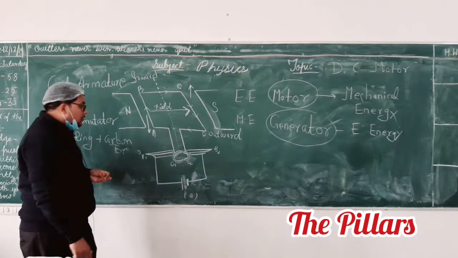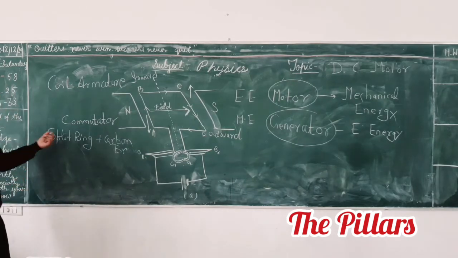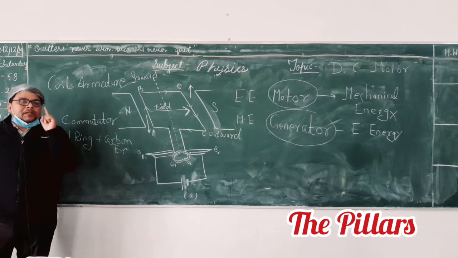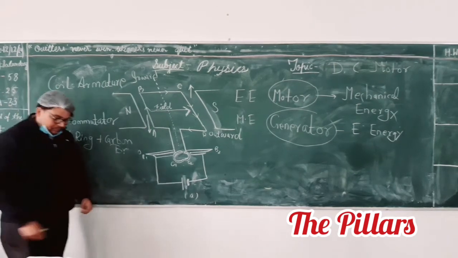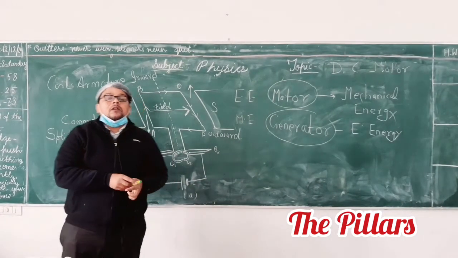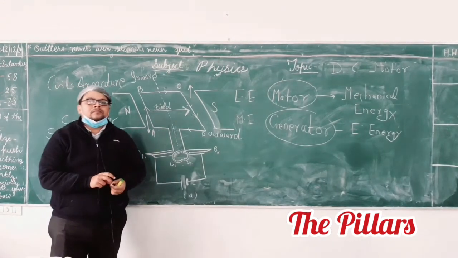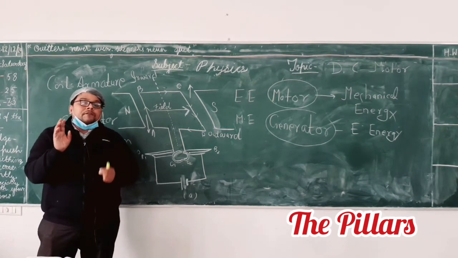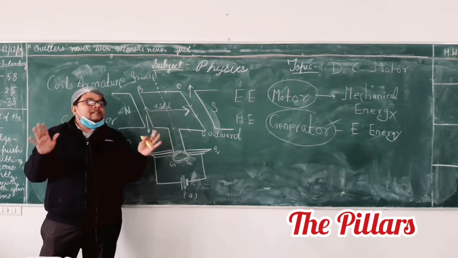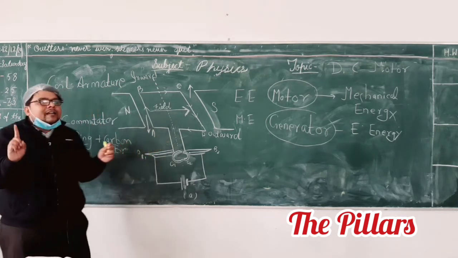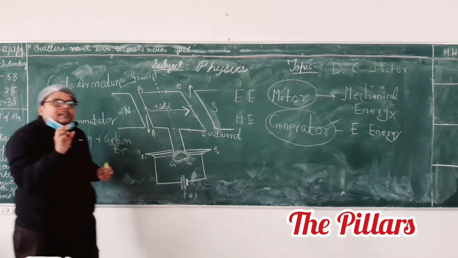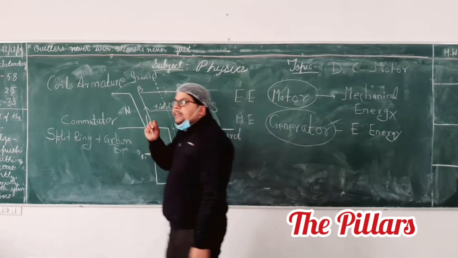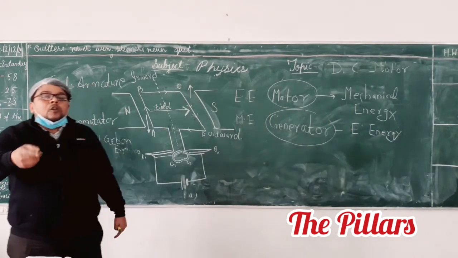Easy, sir. Sir, please tell all the names, commutator and all that. The commutator actually consists of your split ring plus carbon brushes. Now, why are we using carbon brushes or graphite brushes? Can anybody tell? We are using graphite. Very good. Graphite has a lubricating property, plus it conducts electricity. Carbon is an insulator actually, but graphite is an allotrope which conducts electricity, and it has a lubricating property.